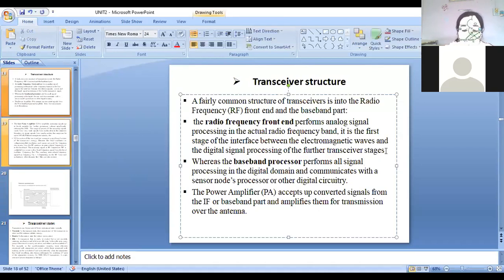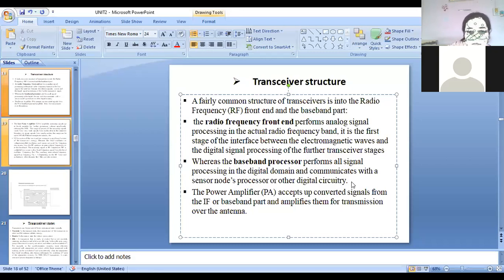See in the figure, from the baseband, there is digital signal processing and it comes into the RF front end. The RF front end converts the digital signal into radio frequency waves or electromagnetic waves. Then the baseband processor performs all signal processing in the digital domain and communicates with sensors, node processor, and other digital circuits. In baseband, the controller sends the digital data in bit or byte form. So in baseband, everything is in the digital domain.